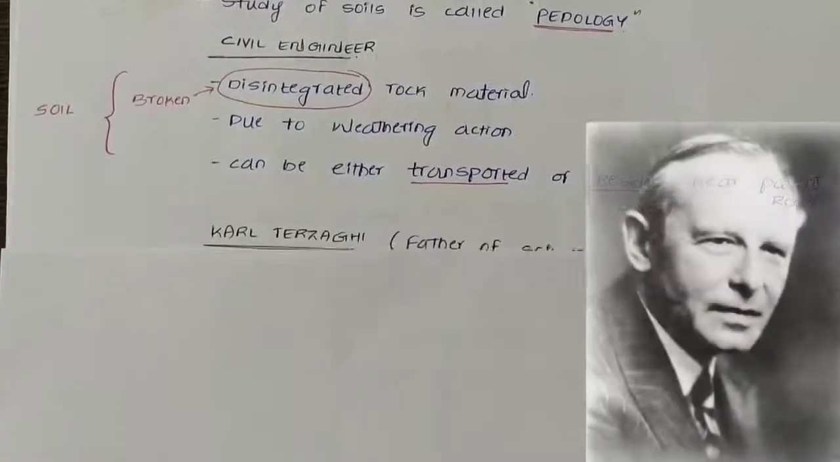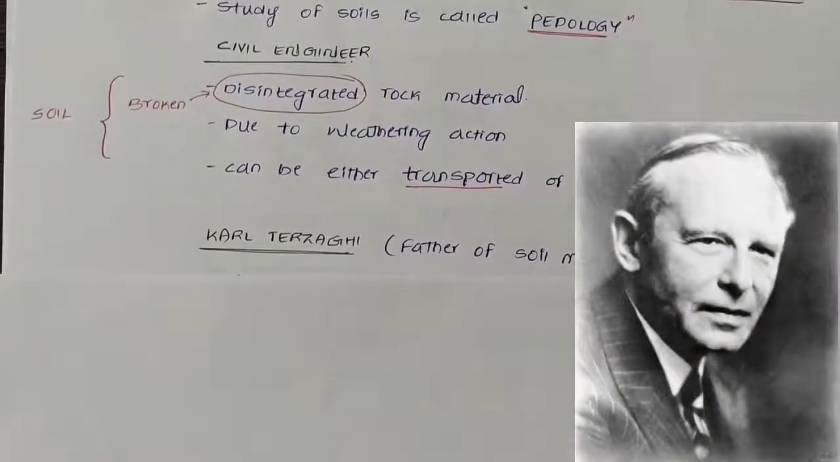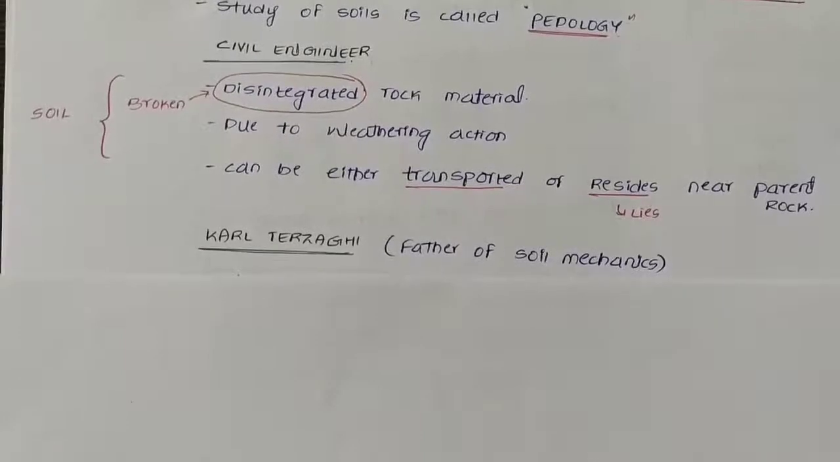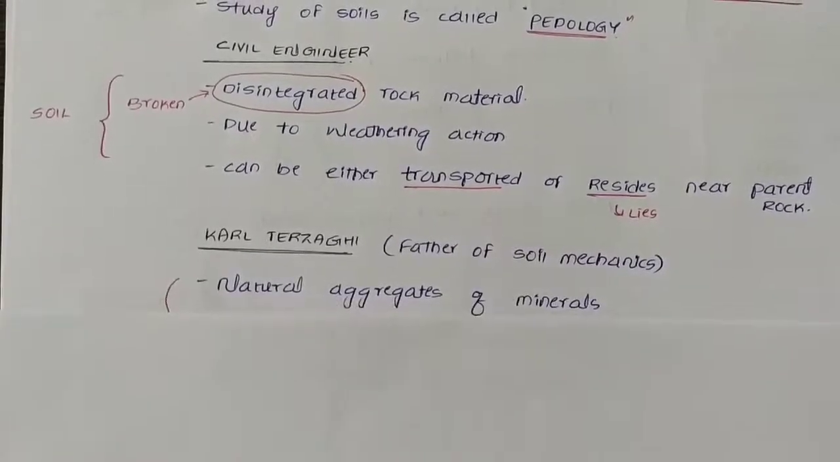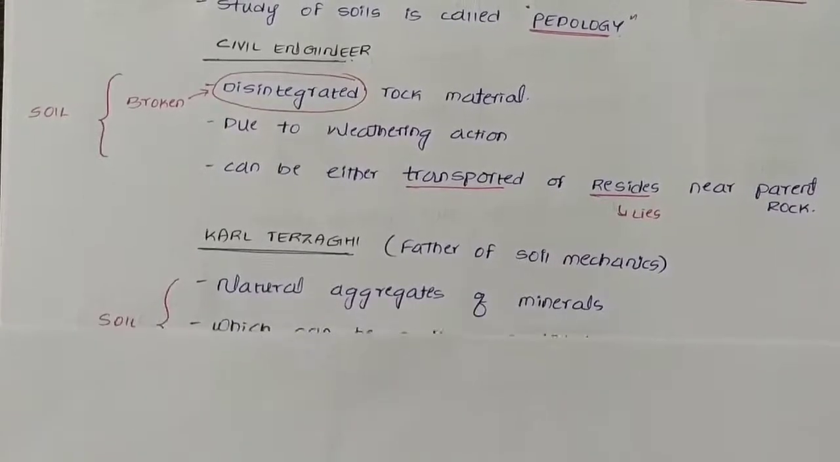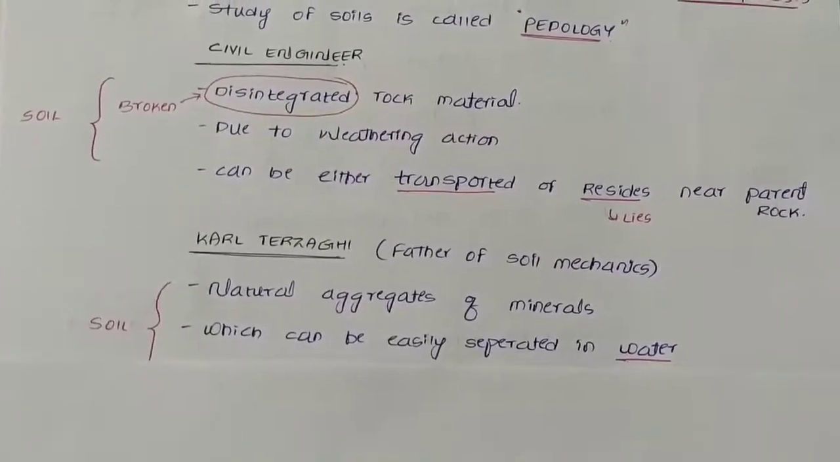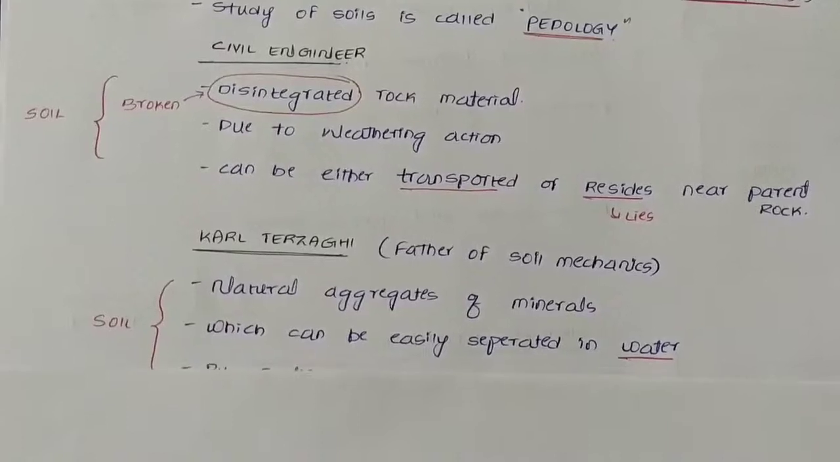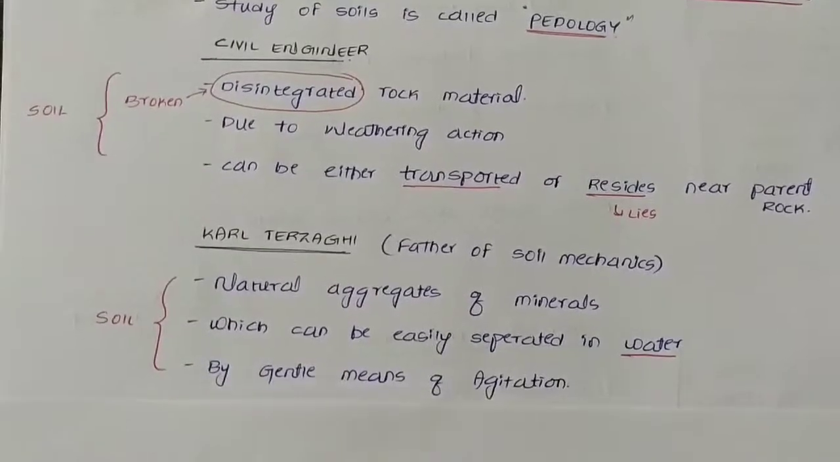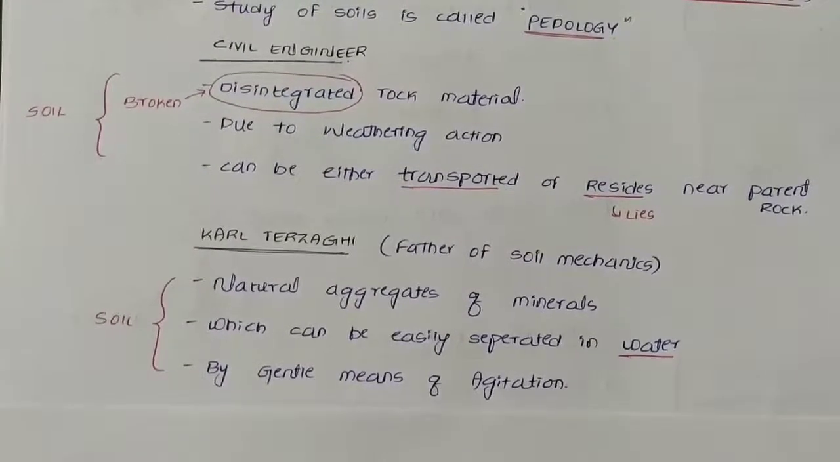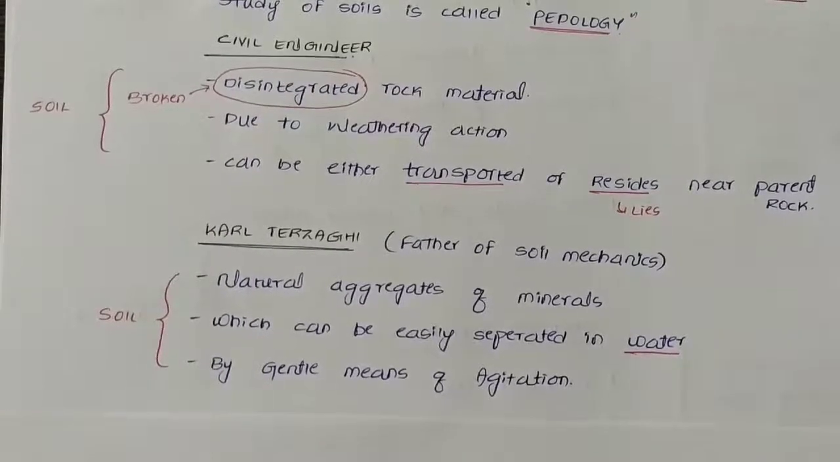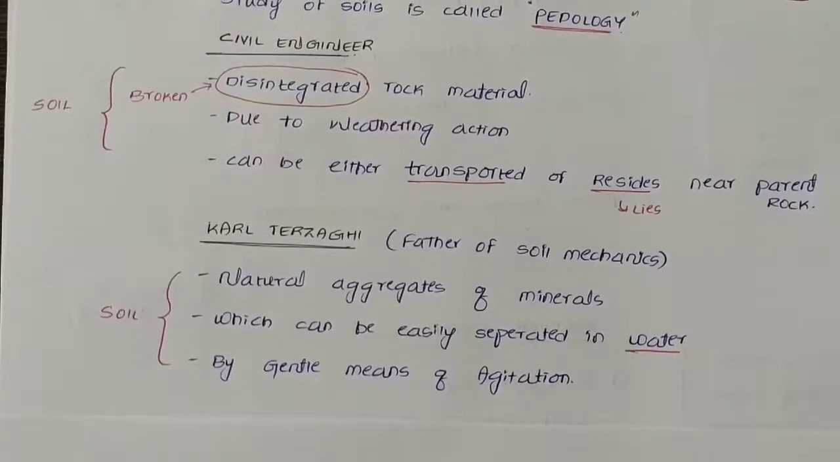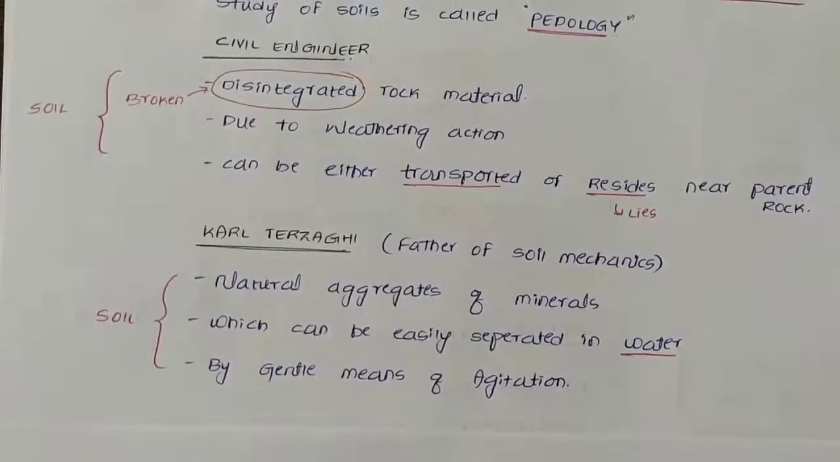And as per Karl Terzaghi, who is the father of soil mechanics, the definition of the soil is: it is a natural aggregate of minerals which can be easily separated in water by gentle means of agitation. Which means, take a sample of soil in a glass and add a certain amount of water, and by continuous agitation, which means shaking, the soil particles get easily separated, right?